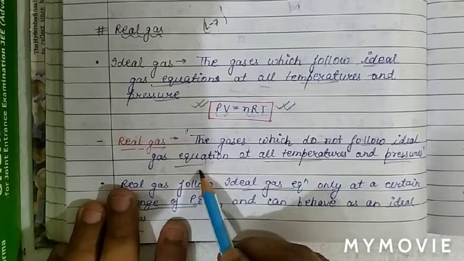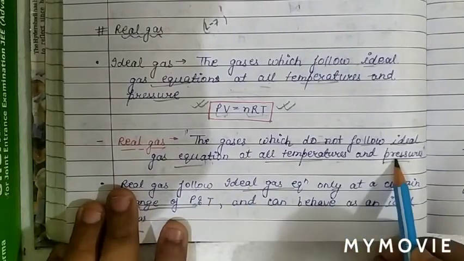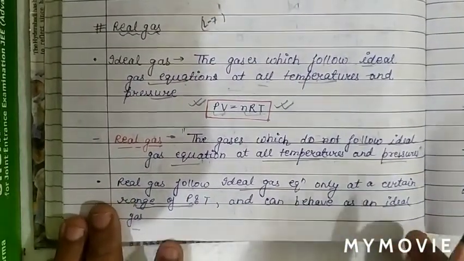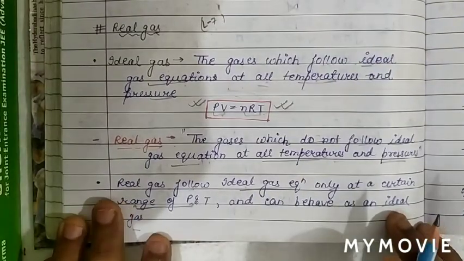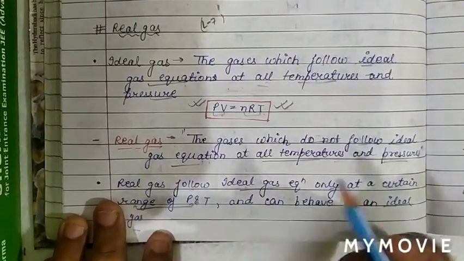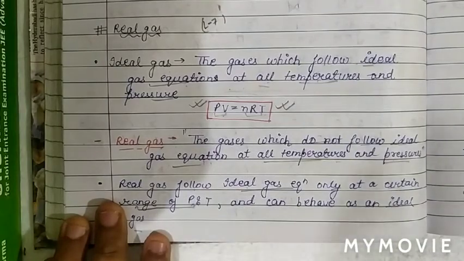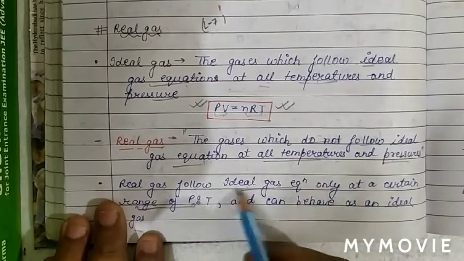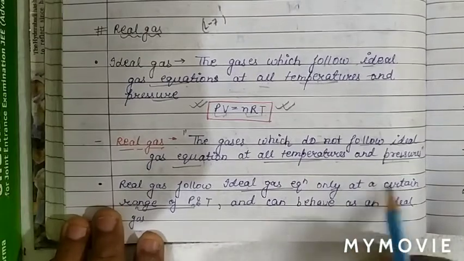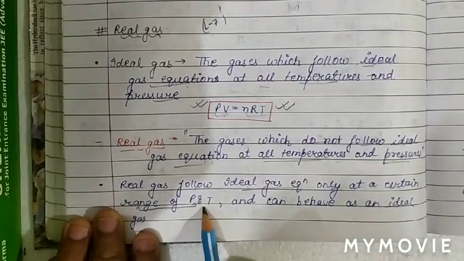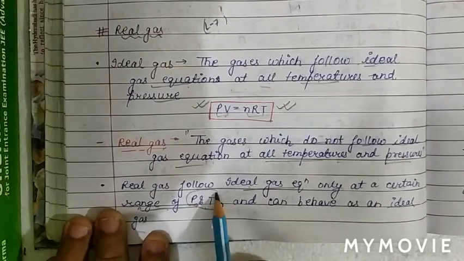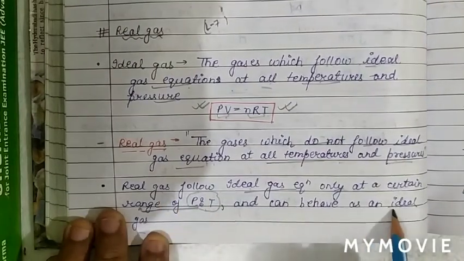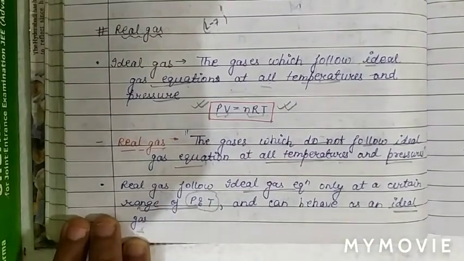See, real gases can also behave as an ideal gas. Under what condition will a real gas behave as an ideal gas? Real gas follows the ideal gas equation only at a certain range of pressure and temperature, and under this pressure and temperature condition the real gas will behave as an ideal gas.